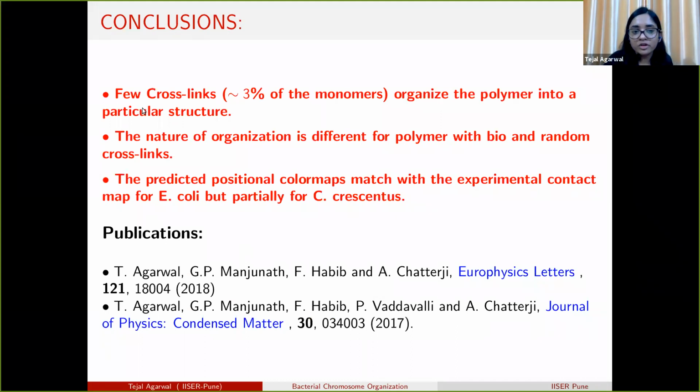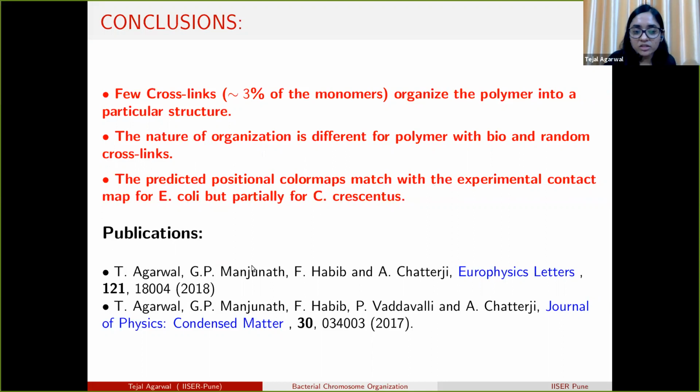We have few crosslinks, approximately 3% of the monomers, which organize the polymer into a particular structure. We see that the nature of organization is different for polymers with biological and random crosslinks. The predicted positional correlation matches the experimental contact map for E. coli, but we do not get the other diagonal points for C. crescentus. So there is something missing and we need to add something in our model.